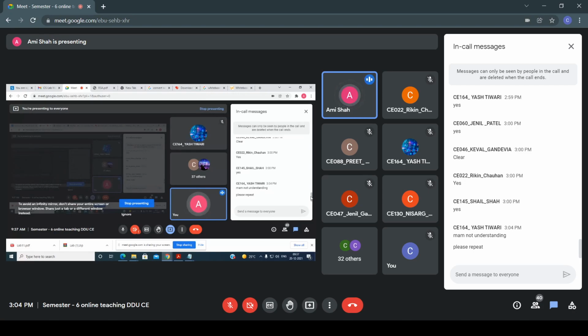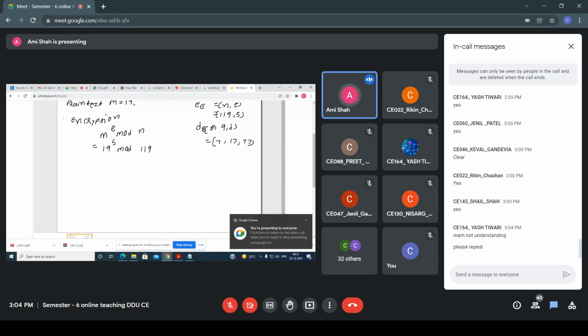So what is Alice's plain text? Let's say there is some number like M equals 19. That is my plain text. In asymmetric cryptography, we are working with numbers. Now if Alice wants to send this particular message to Bob, first of all, what will she do? First, she will encrypt it, and after that, she will send it to Bob.